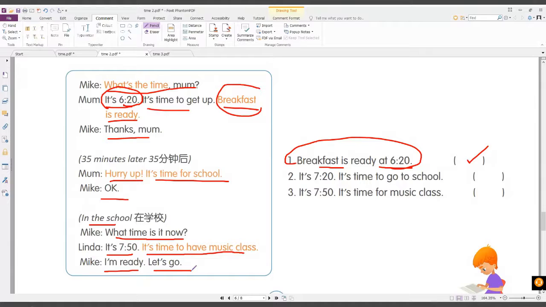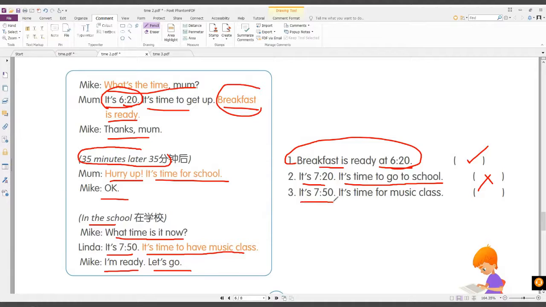All right. Okay, now let's answer this one. It says here, it's 7:20. It's time to go to school. Is it a yes or no? No. All right. Okay, because it's 35 minutes later. Okay, it's no. Now, how about here?